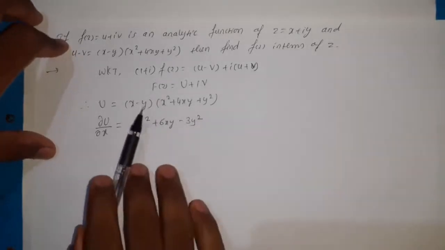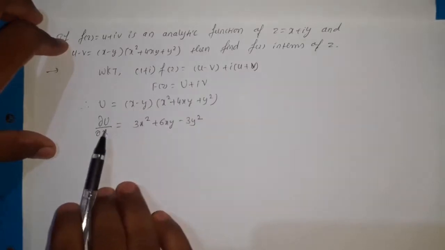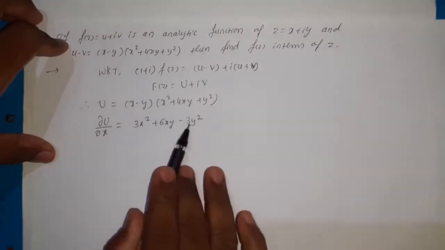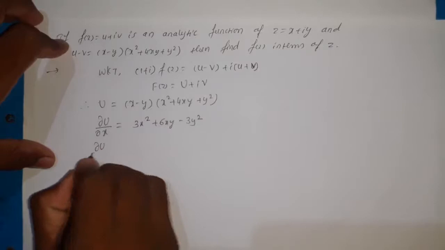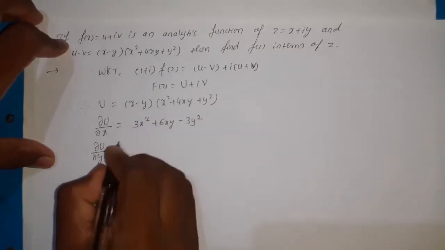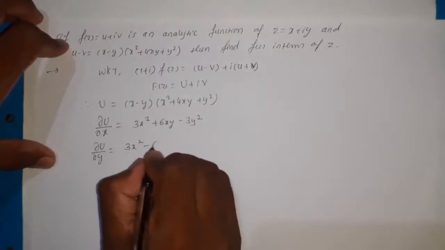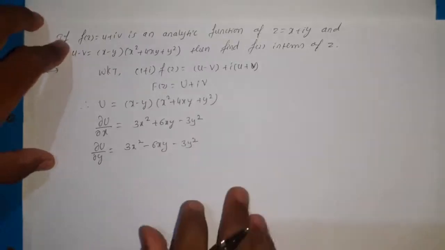Multiply these two factors, then differentiate with respect to x partially. We get 3x square plus 6xy minus 3y square, and dou u by dou y is equal to 3x square minus 6xy minus 3y square.